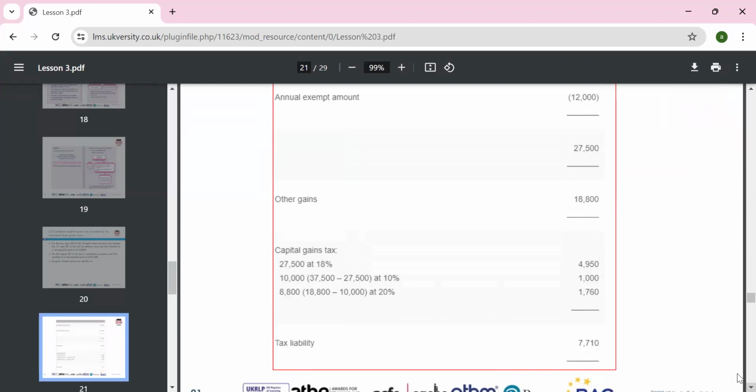So first 27,500, if there is no other income, at the rate of 18%. So if we have 37,500 as the total basic rate limit where the tax rate is 20%, but for the capital gain it is 10%. So the 10% will apply to 37,500 minus 27,500, so the remaining 10,000 will be at 10%.